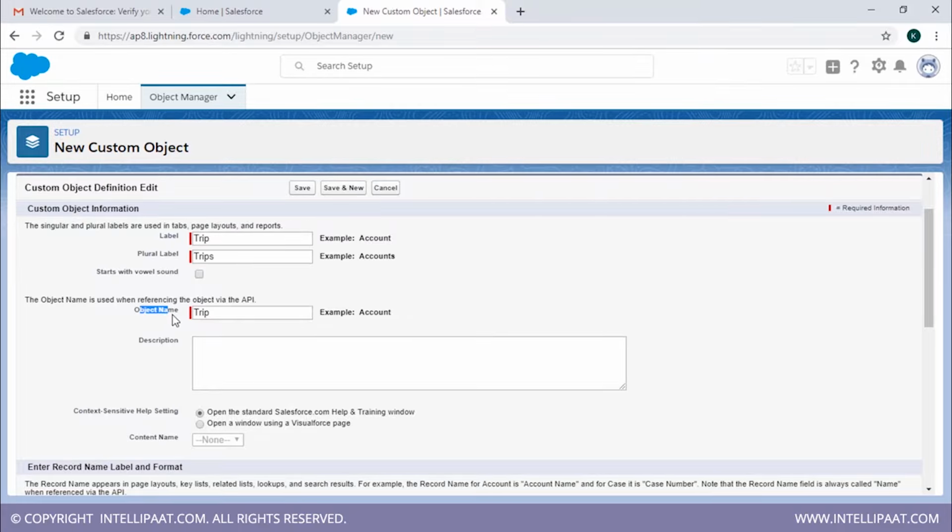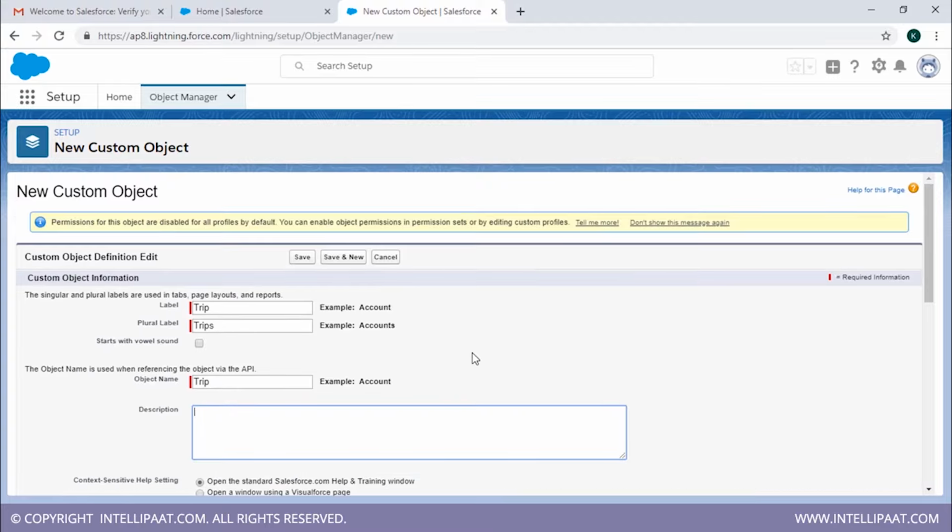Now we have the object name. This comes on automatically as well. Now we have the description. You can add any description you want according to your wish. You may or may not add it. It's not required. Here you can see this red mark shows required information. So this label, plural label, object name, all of these were required. Description is not required. Yet you can have the description over here as well, just in case you want to remember why you created this particular object.